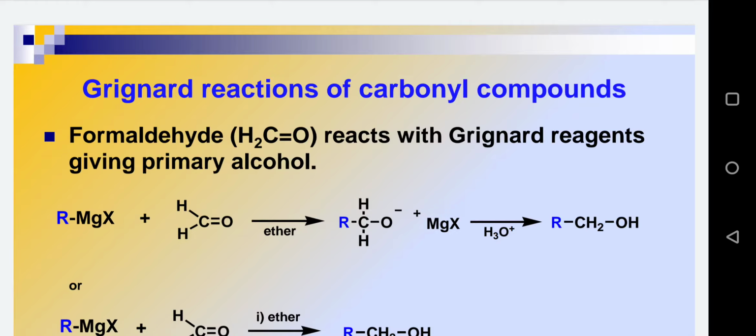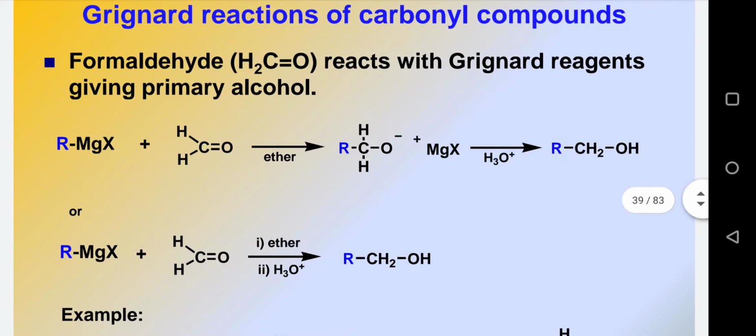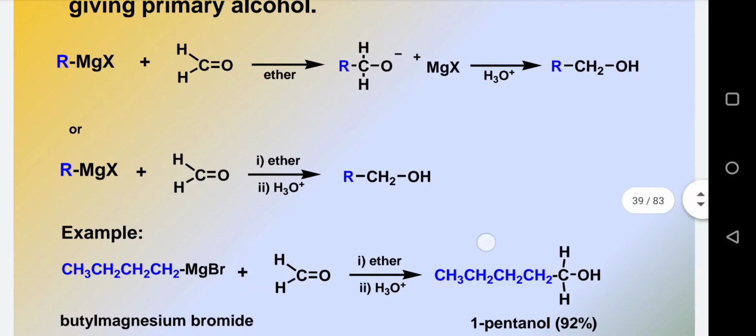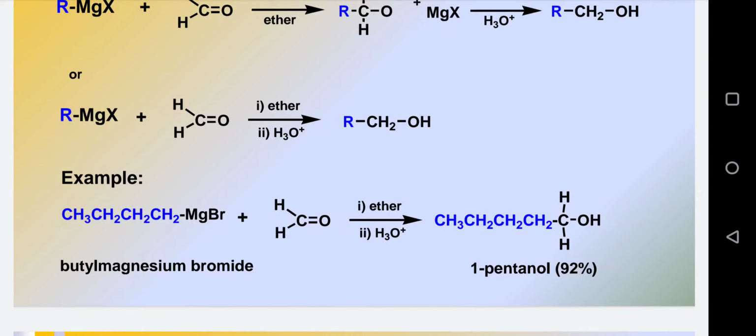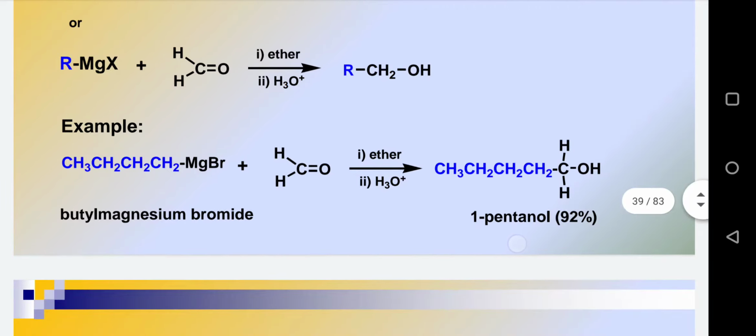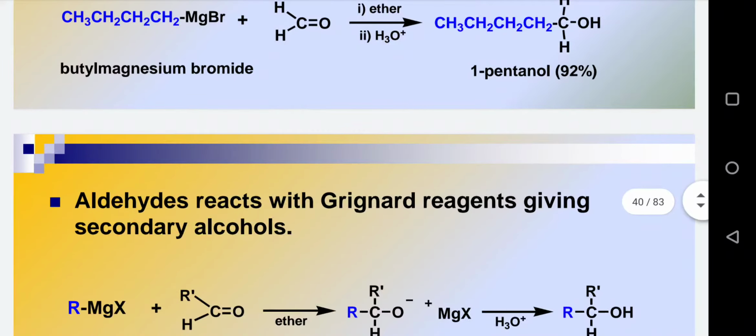One more example we have taken here is butyl magnesium bromide treated with formaldehyde, so we will get this primary alcohol, 1-pentanol. A 92% yield will be obtained.